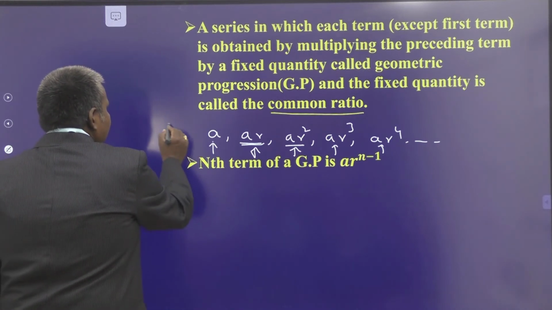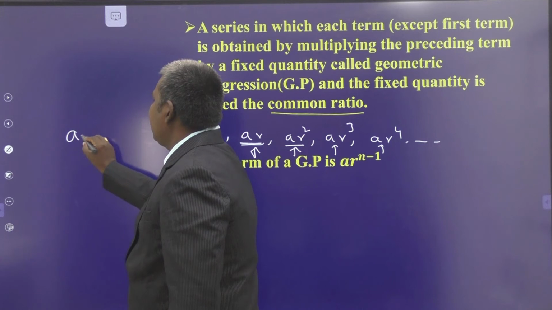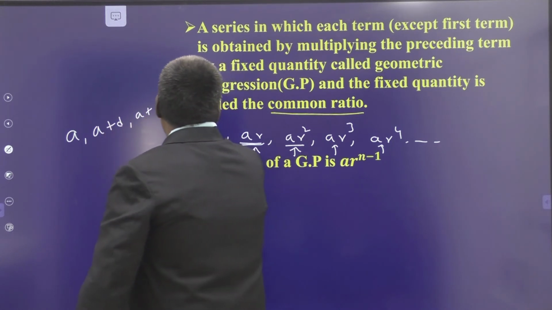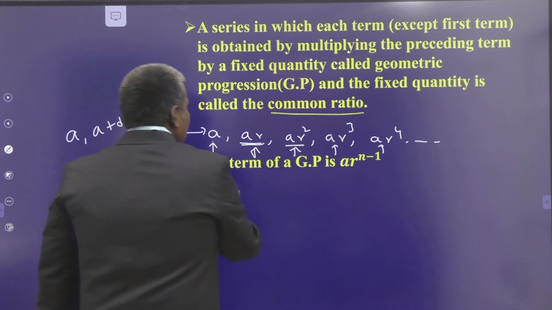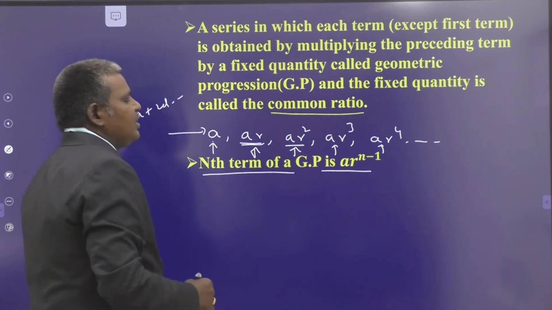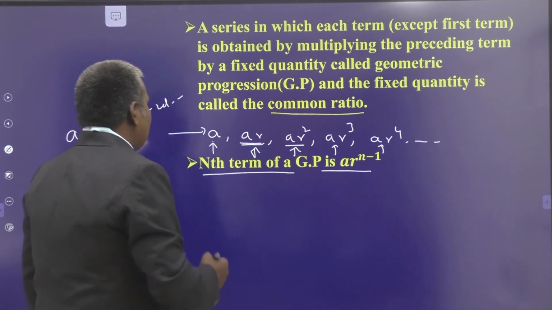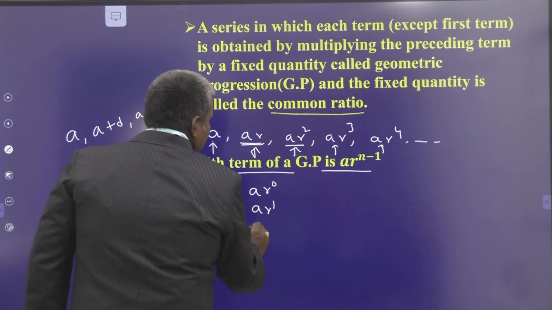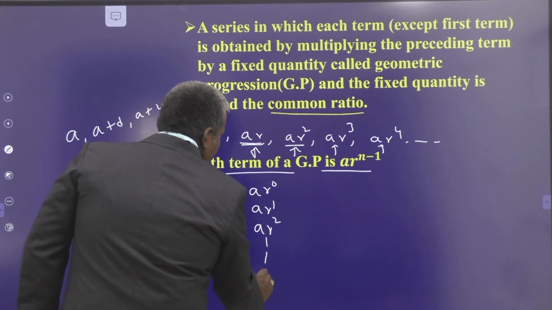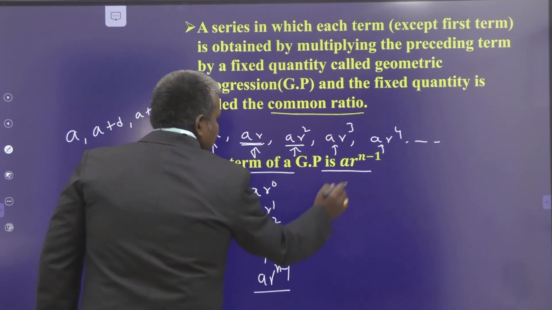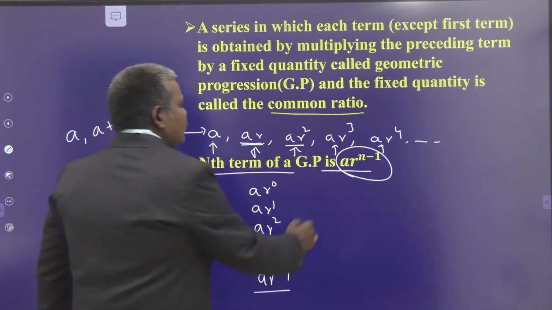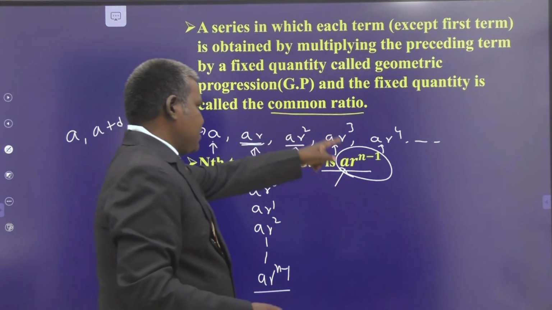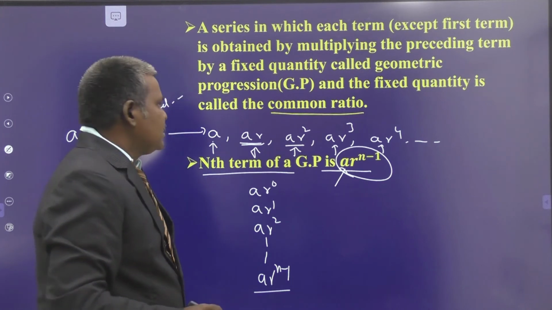What is the AP form? For AP the form is a, a plus d, a plus 2d, and so on. Now geometric progression is in this manner. The nth term of the geometric progression is a into r power n minus 1. How does it happen? First term is a into r power 0. Second term ar power 1. Third term ar square, and so on, by writing the general term ar power n minus 1. What is a? First term. What is r? Common ratio. n is the number of terms in the series.